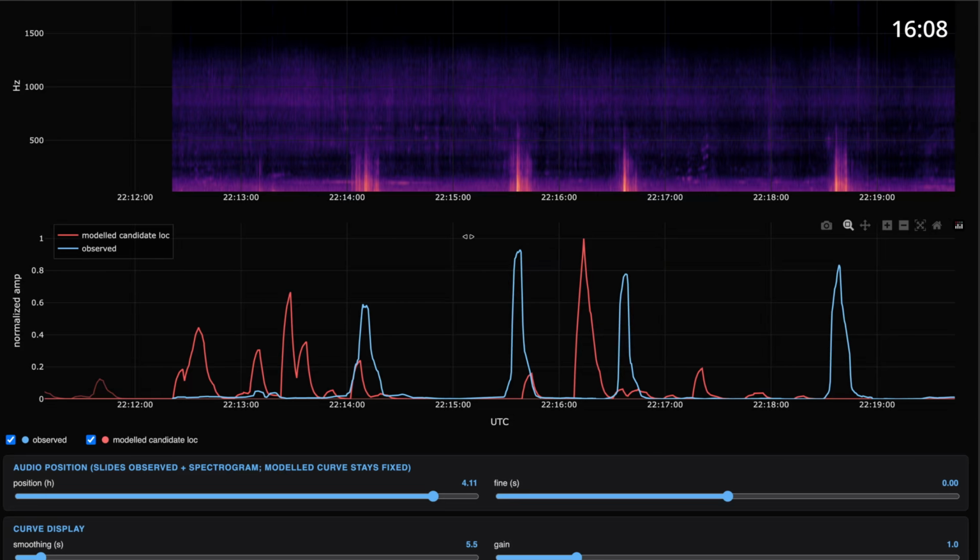You divide that numerator by a factor that includes the total modeled energy. Meaning, yes, the numerator is high for something that's super loud, but then the net score is brought down by that total modeled energy. So the highest scoring curve would be the one that's exactly loud enough at exactly the right times.